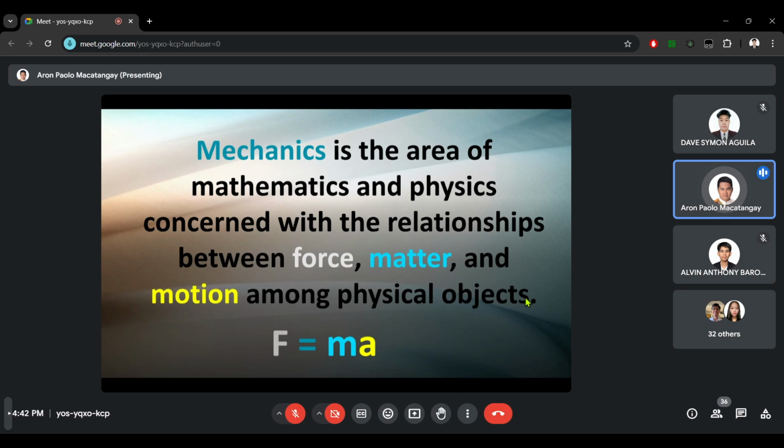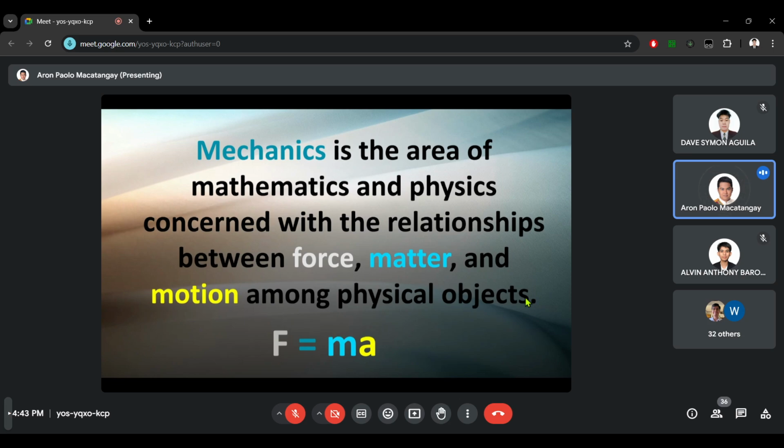So if you have a larger mass or amount of matter, then you would need a larger force to make it start moving. Or if the object is already in motion, then you still need a larger force to stop it from moving. Right? If you have a small amount of matter or small mass, then you do not need a lot of force to make it stop or to make it move.